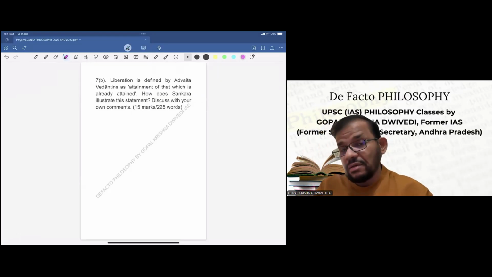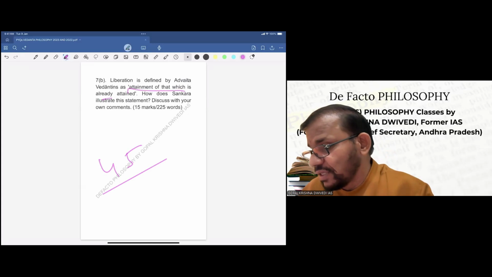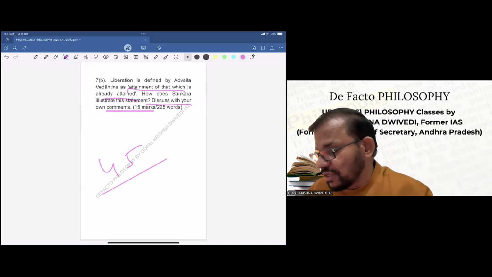Now, the third question we have got in the 2023 exam. So already a 20, 30 marks question is there, and now this is a 15 marks question again. So basically 45 marks questions are already available from Vedanta as far as the 2023 exam paper is concerned. Liberation is defined by the Vedantins as attainment of that which is already attained. This is the definition of liberation as far as Shankaracharya is concerned. How does Shankara illustrate this statement? Discuss with your own comments. So this is what has to be discussed.